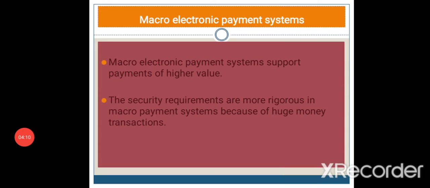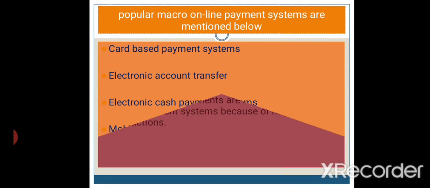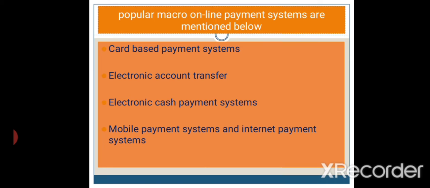Next one is the macro electronic payment system. The macro electronic payment system means the payment for higher value. Here the security is more rigorous because of the huge money transactions. So security is very important in the macro electronic payment system, because here the transactions are not small amounts, they are huge amounts. Some of the macro online payment systems are card-based payment systems, electronic account transfer, electronic cash payment systems, mobile payment systems and internet payment systems.